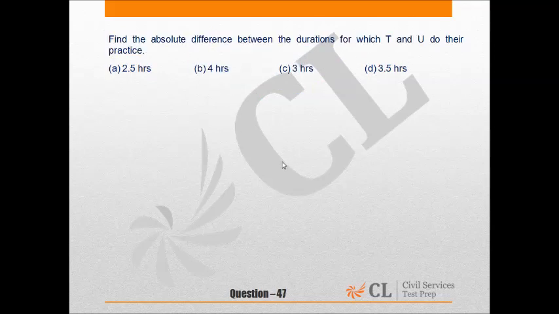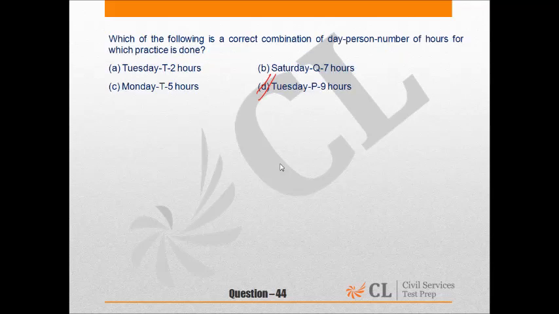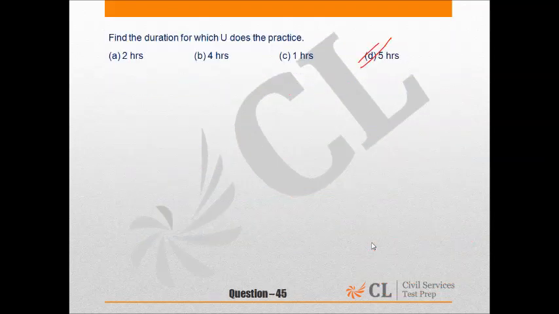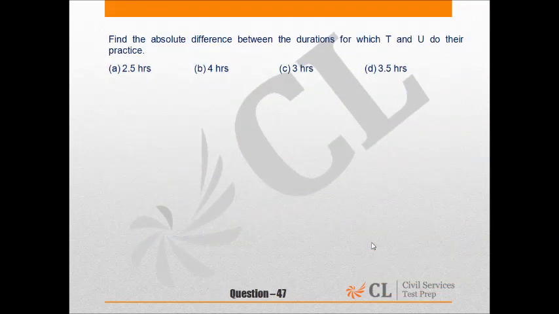And the last question for this caselet, find the absolute difference between the durations for which T and U do their practice. T practices for 2 hours and U practices for 5 hours. So the difference between T and U would be 3 hours. So answer option C would be our answer.